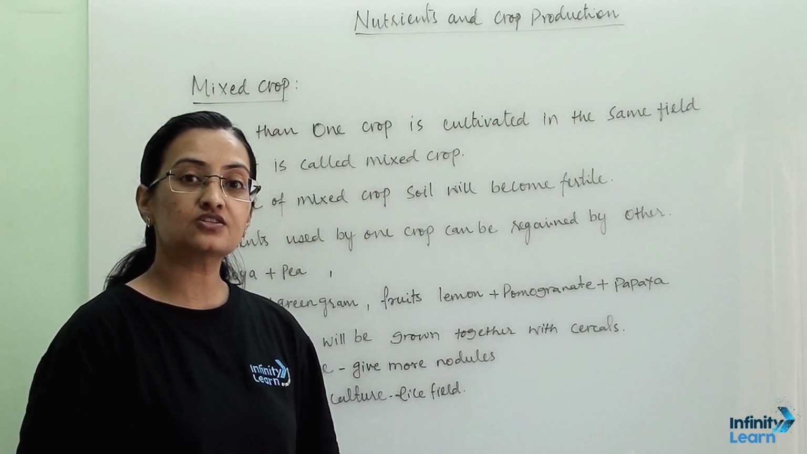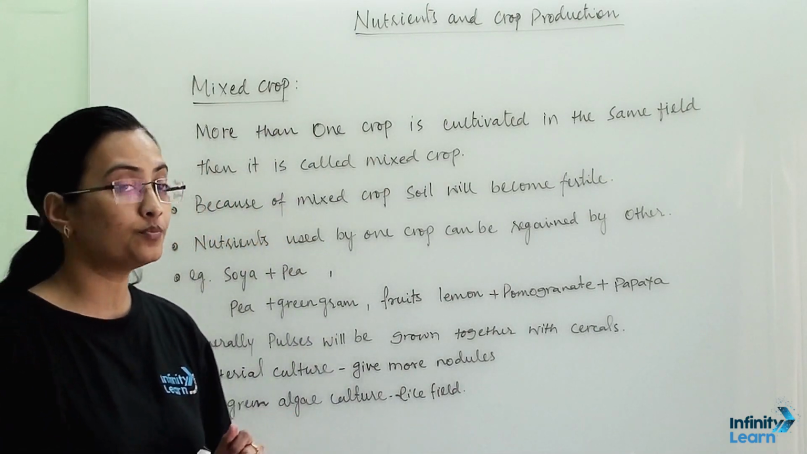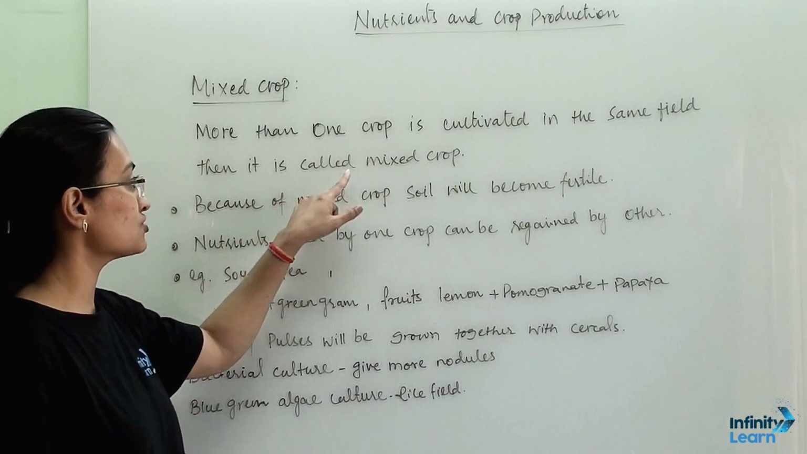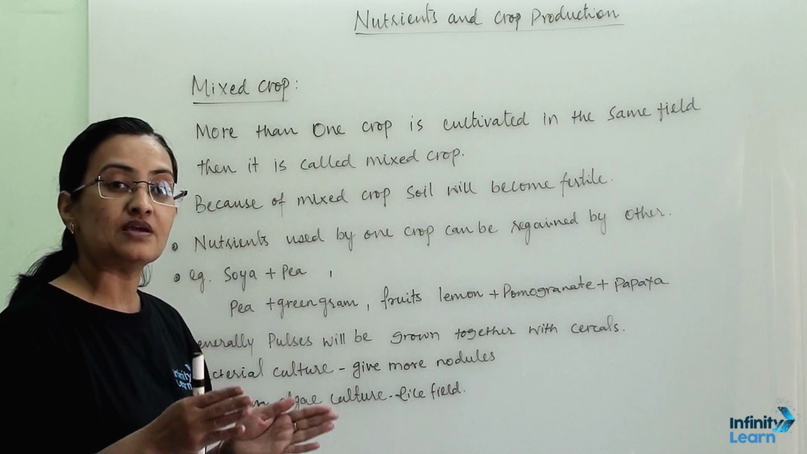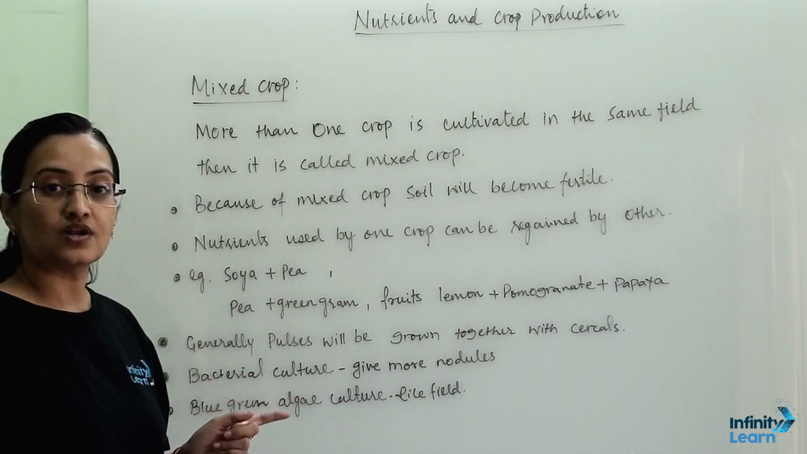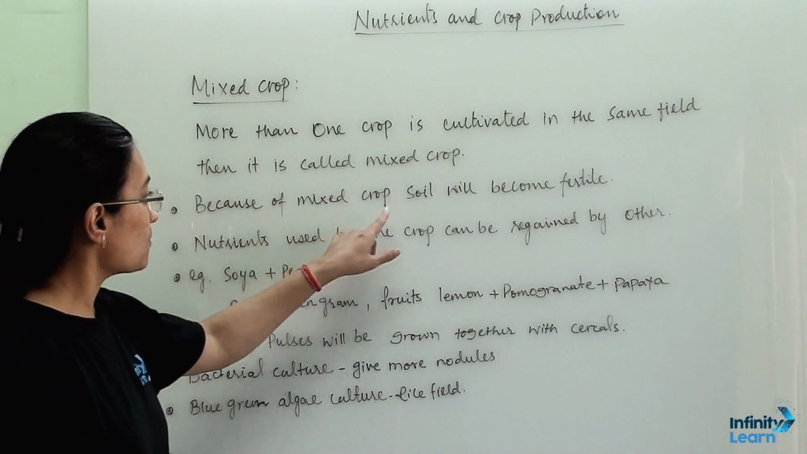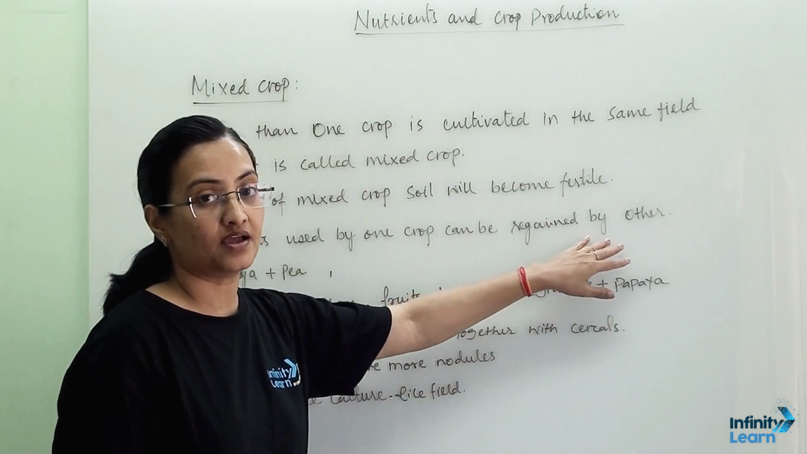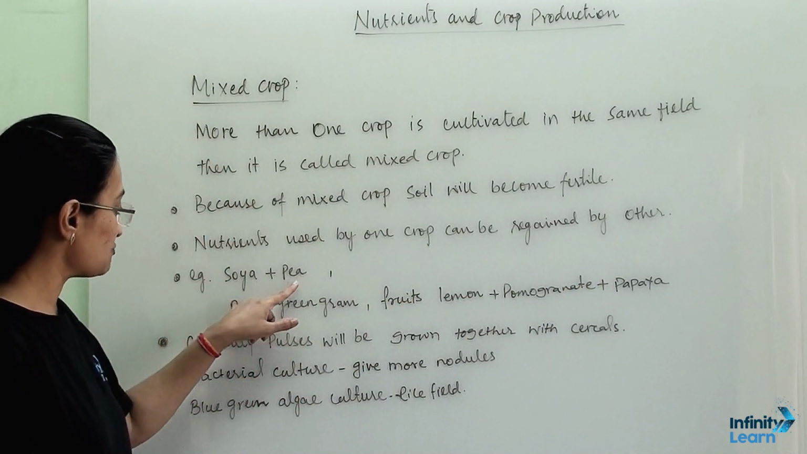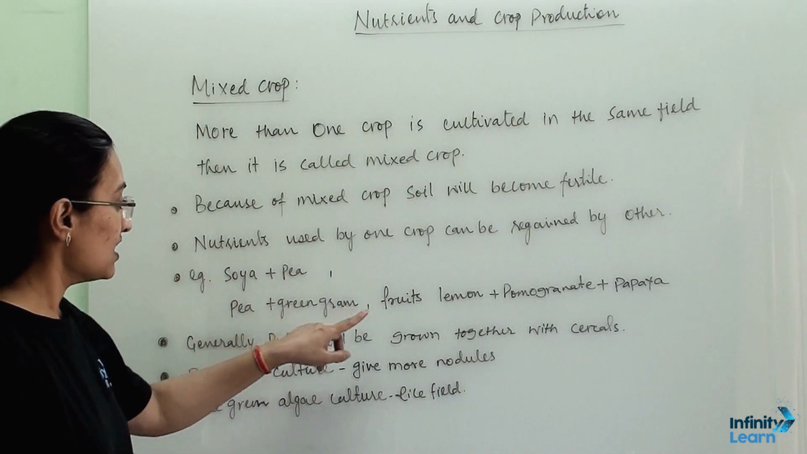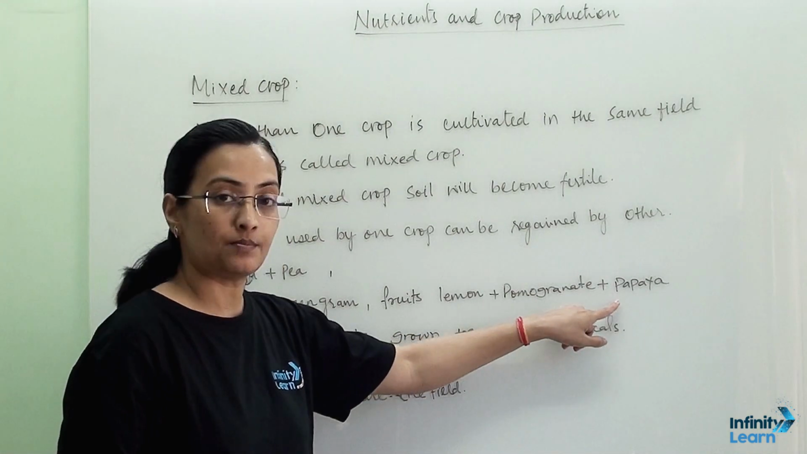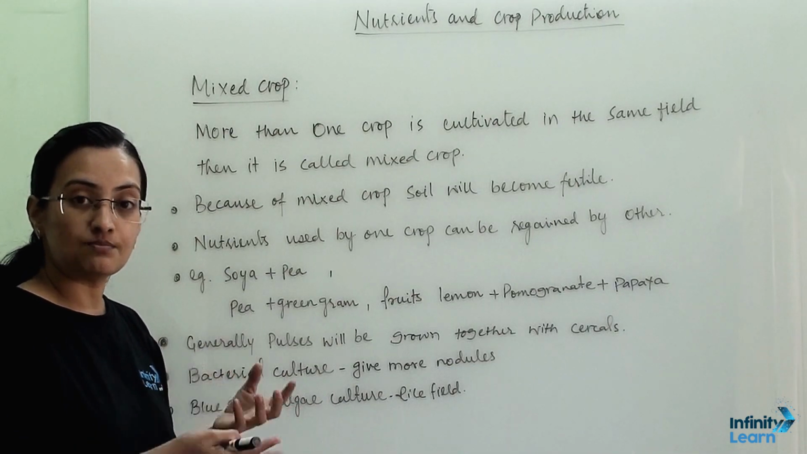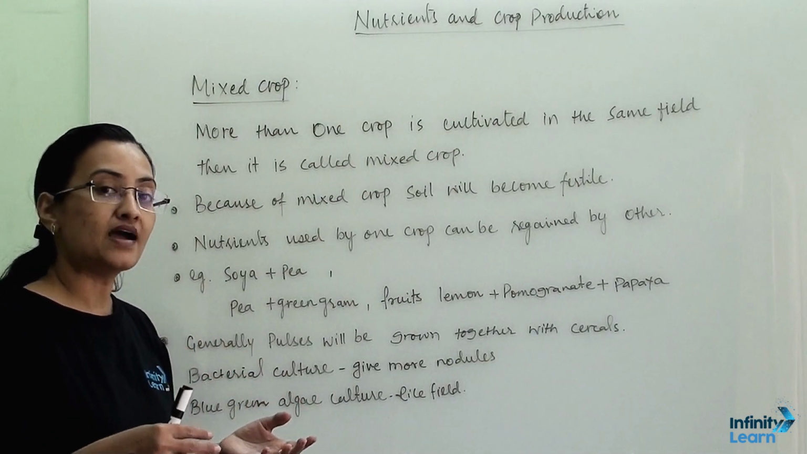Now let us talk about mixed crop, and we will understand how it replenishes the soil. When more than one crop is cultivated in the same field, it is called mixed crop. A variety of crops taken together in the same field is known as mixed crop. Because of mixed crop, the soil becomes fertile. Nutrients used by one crop can be regained by another. For example, soya plus pea, pea plus green gram, and fruit trees like lemon, pomegranate and papaya. We take these kinds of crops together, so nutrients used up by one plant are regained by another plant.